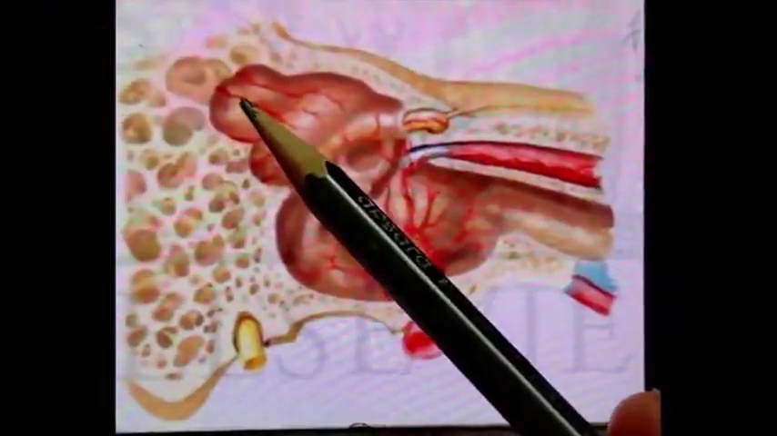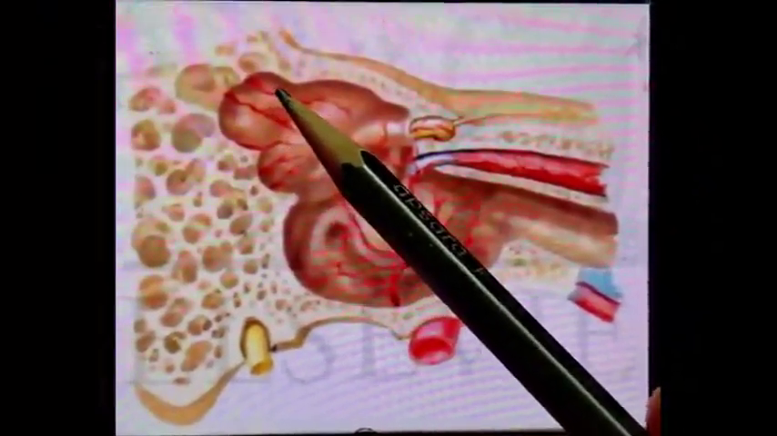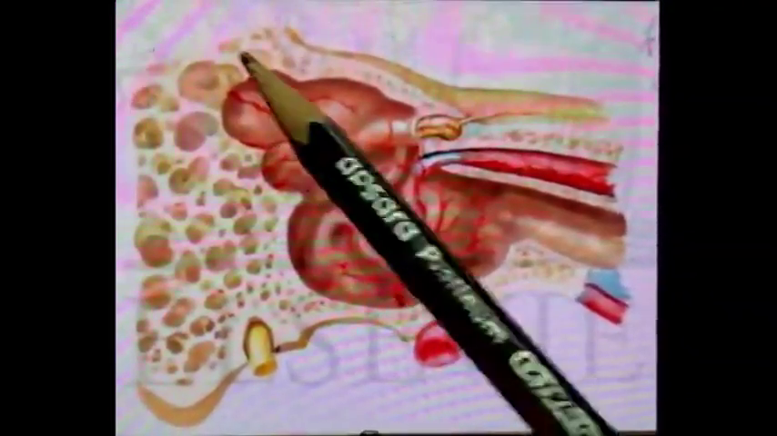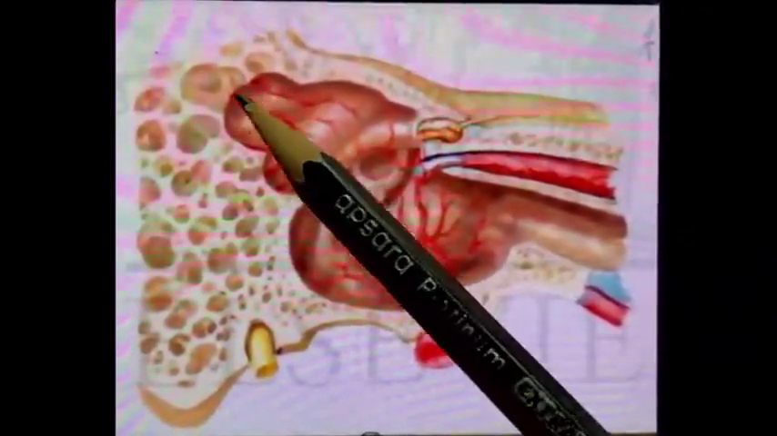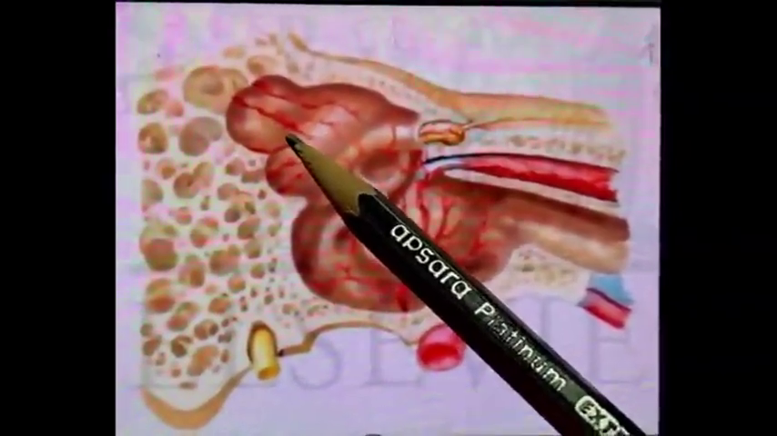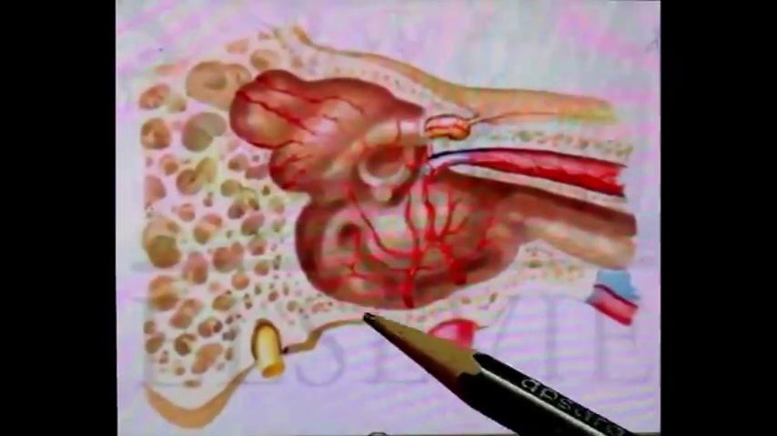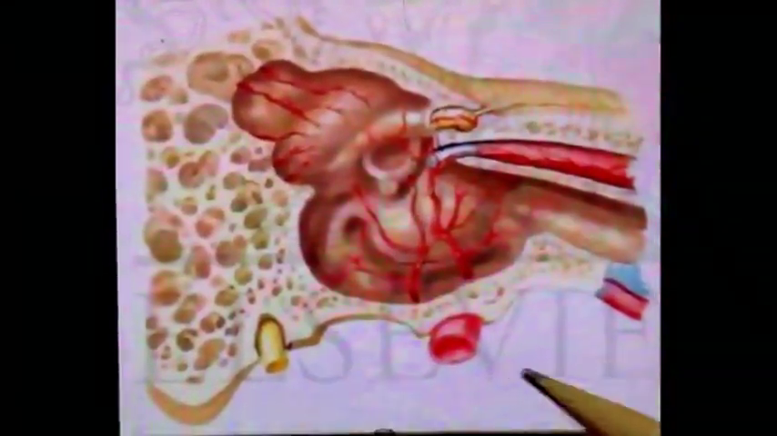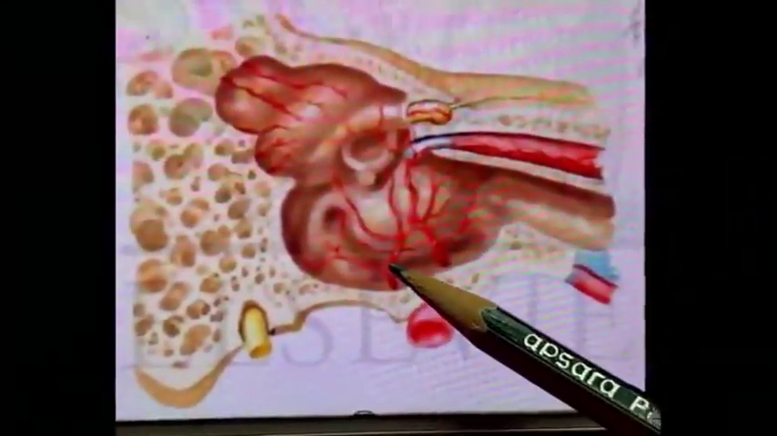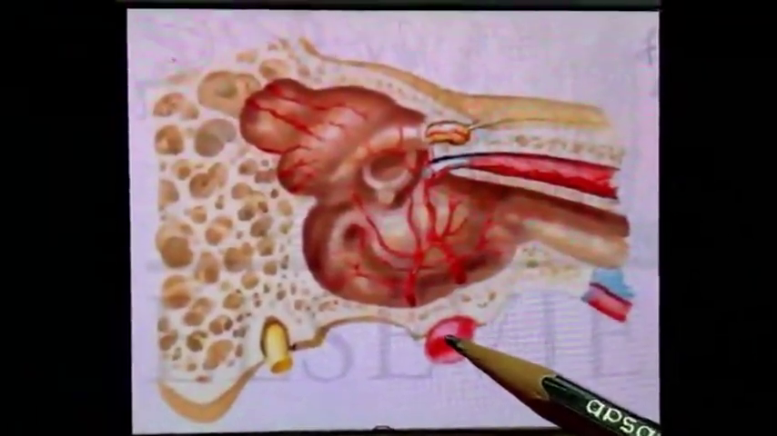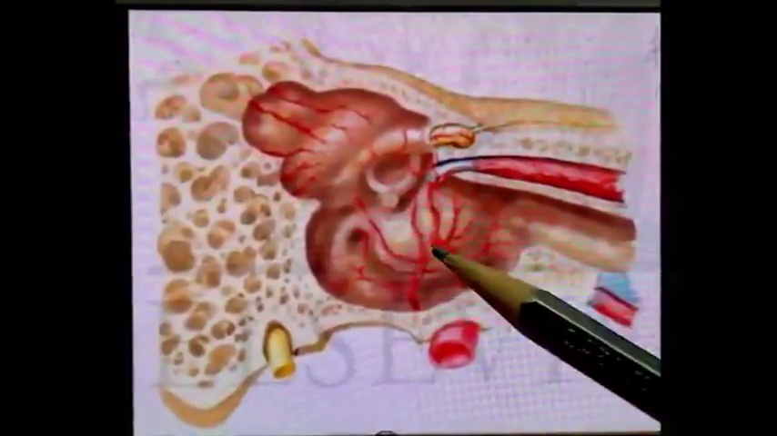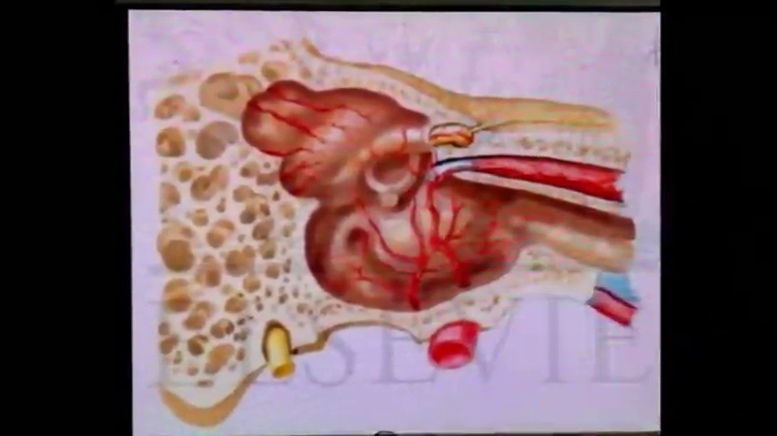Next are the petrosal and superior tympanic branches of the middle meningeal artery, which enter the middle ear cavity through the superior, superior-posterior aspect. Then branches of the ascending pharyngeal artery supply the middle ear, and tympanic branches of the internal carotid artery. So this is the internal carotid artery. It gives various branches which enter the middle ear and supply its contents.